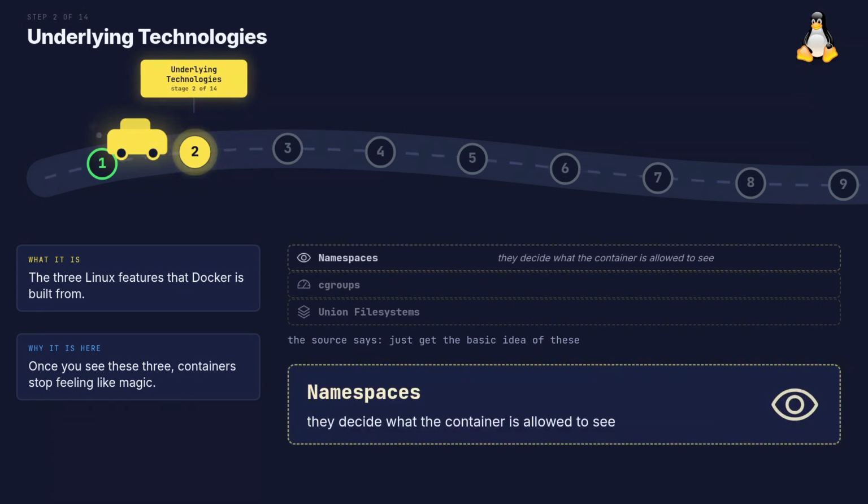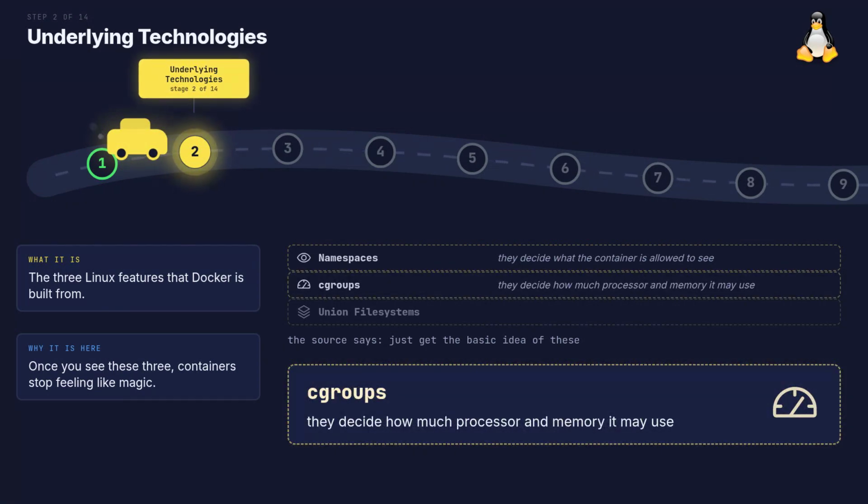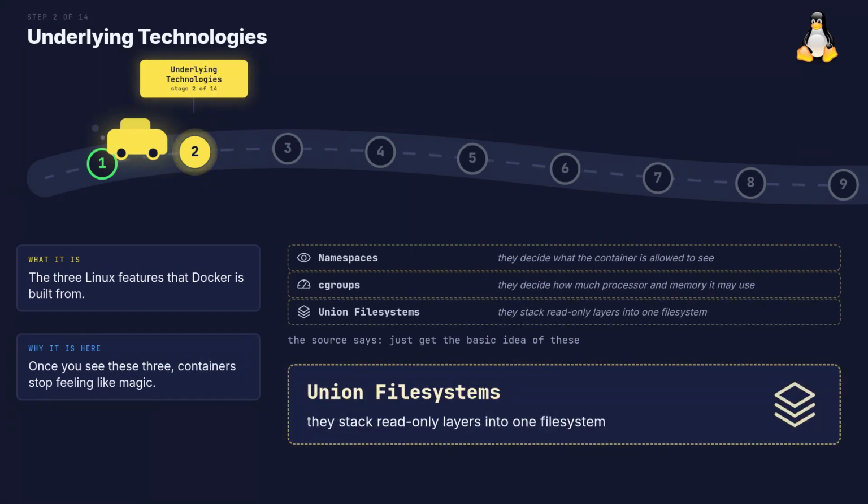A namespace gives the process its own view of one thing, its own process numbers, its own network, its own mount table. Control groups set the limits. Memory and processor become ordinary files, and the kernel enforces them without asking the container. A union file system stacks read-only layers into one view. Your writes land in a thin layer on top of them.